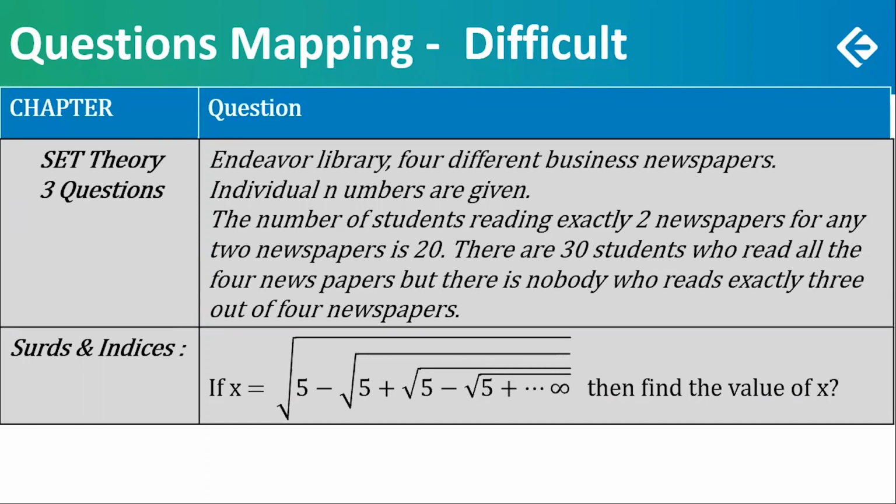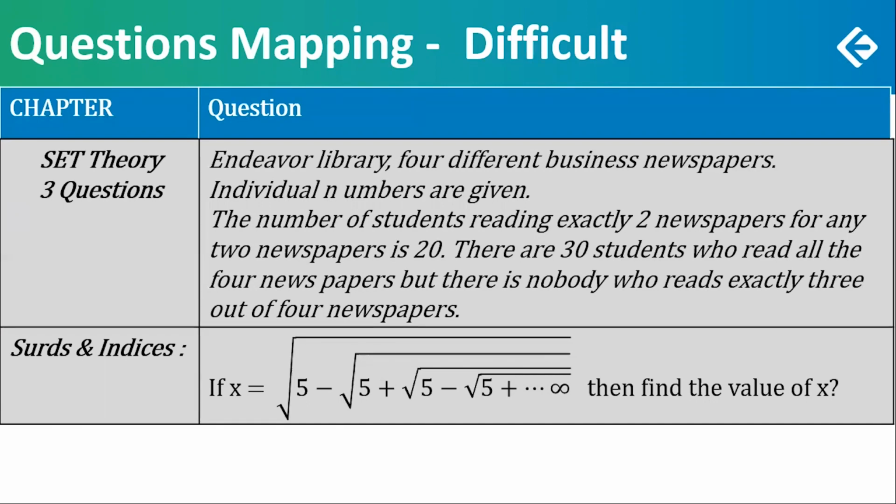Individual numbers of these newspaper readers were given. The number of students reading exactly 2 is given for every combination of exactly 2, as 20. There are 30 who read all the 4 newspapers, and there is nobody who reads exactly 3. So this actually became easy. The only difficult part here is knowing how to analyze a 4-set question, how to draw the diagram for 4 sets. If anybody had gone through that, the rest of the calculations were quite easy. These 3 questions were also manageable.